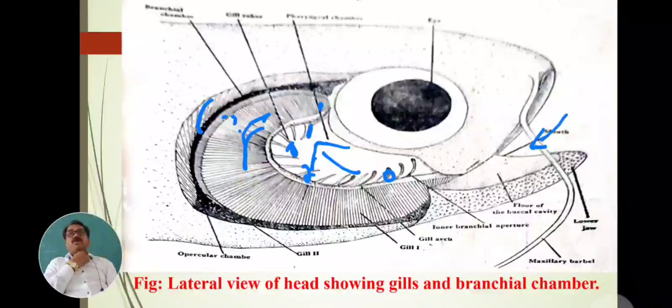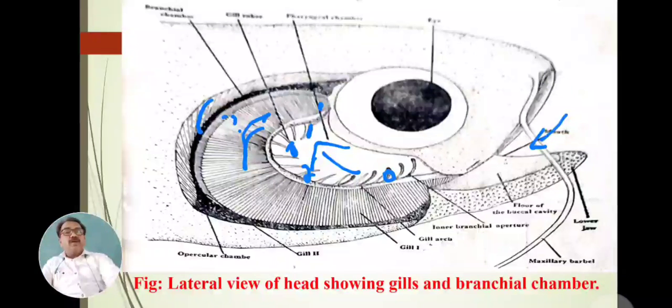Because in the first gill, the first half part is attached to the head, and in the last gill, the last part of the gill filament is absent. This means in all there are four complete gills that are found.